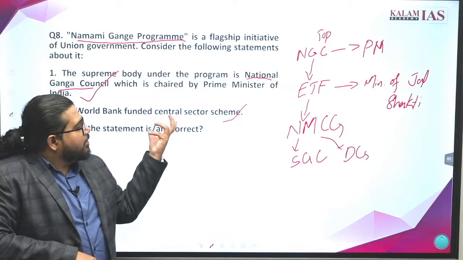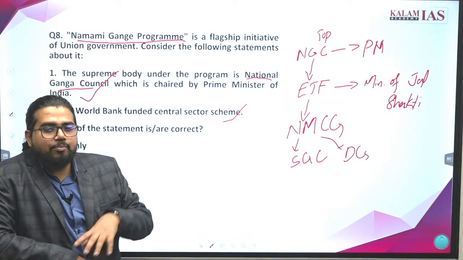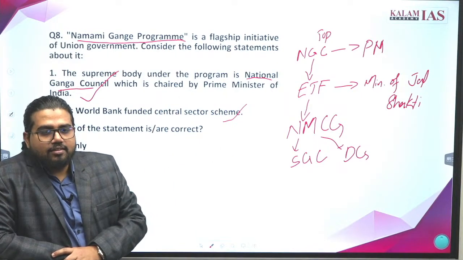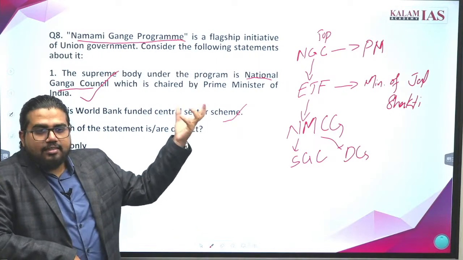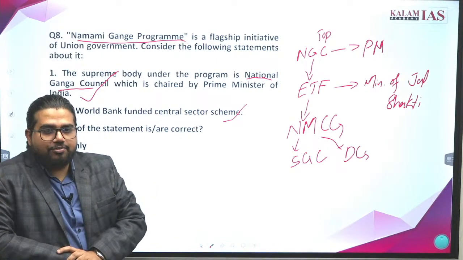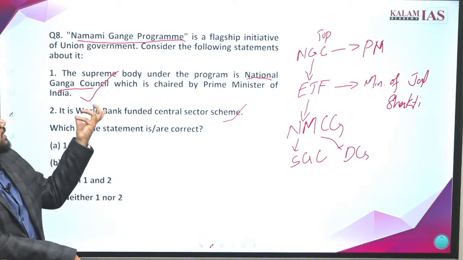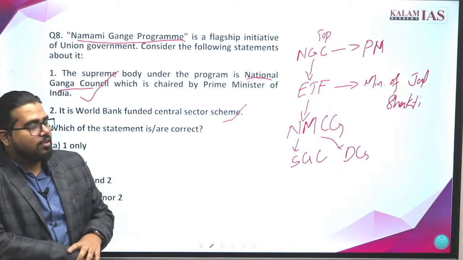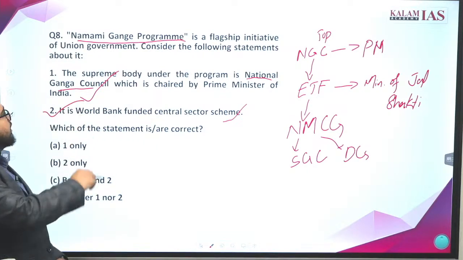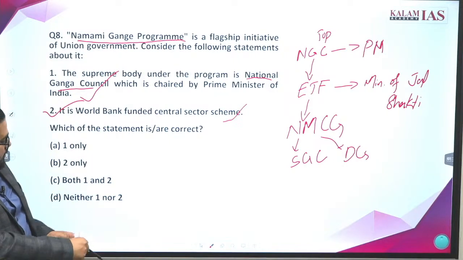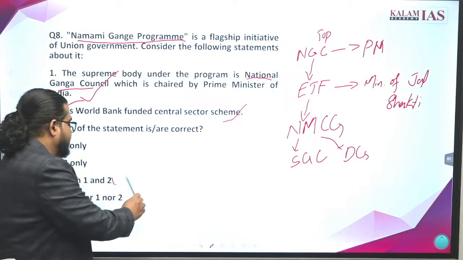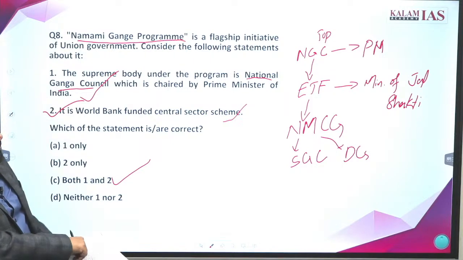The central government is putting in the major funds, but there is some assistance taken from the World Bank also. So this statement also is correct. So what is the option? Option C is the correct answer. Go ahead.